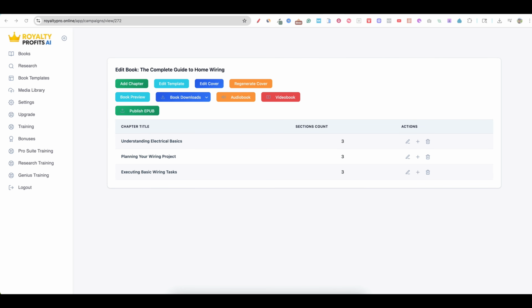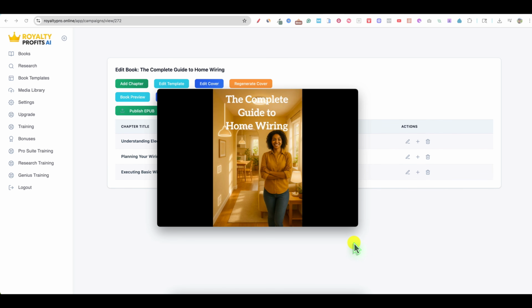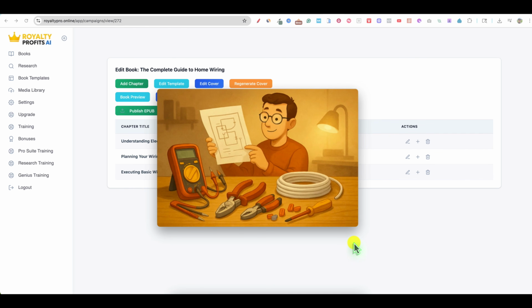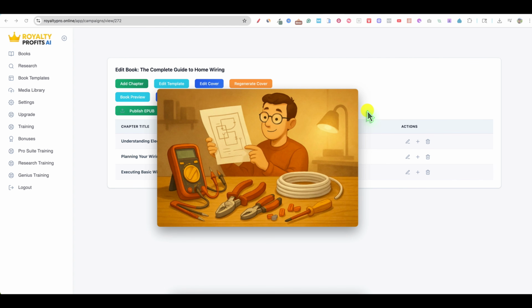Welcome to the Complete Guide to Home Wiring by Michael J. McCarthy. This book covers the Complete Guide to Home Wiring. Chapter 1, Understanding Electrical Basics. Understanding the basics of electricity is much like learning a new language. You start with the ABCs, voltage, current, and resistance. Imagine voltage as the pressure pushing electricity through wires.